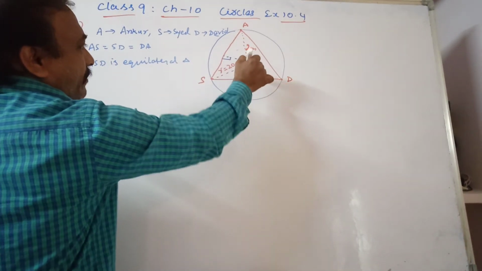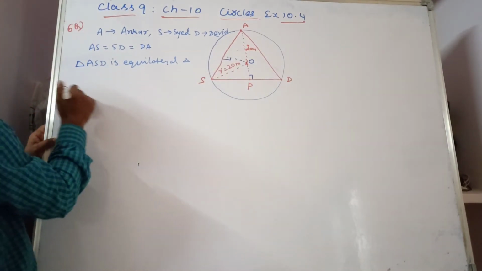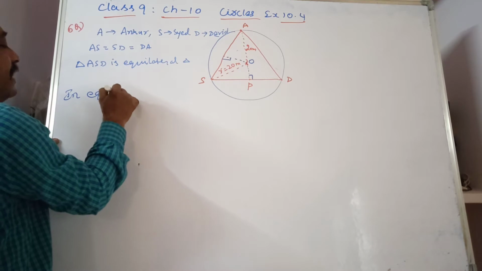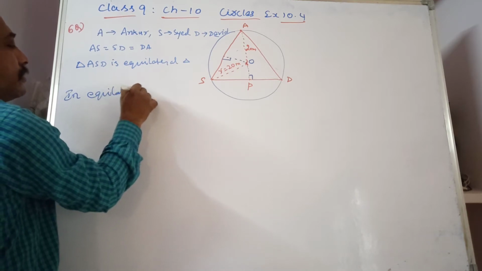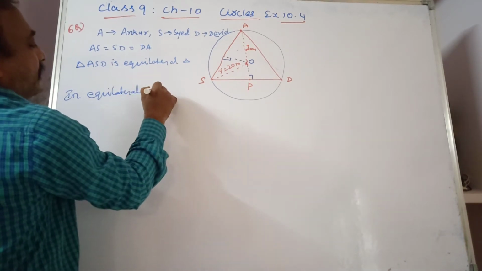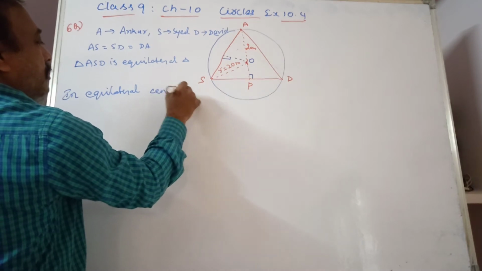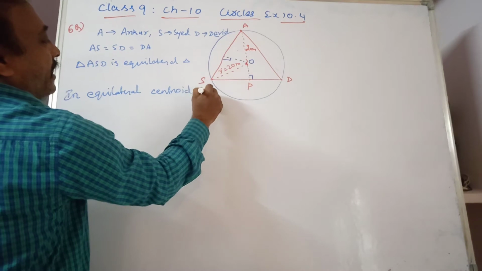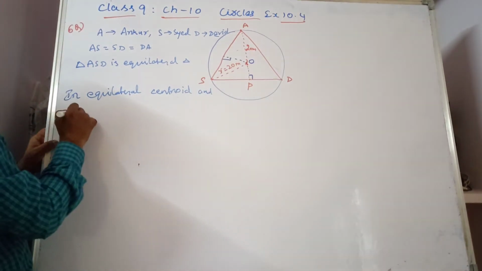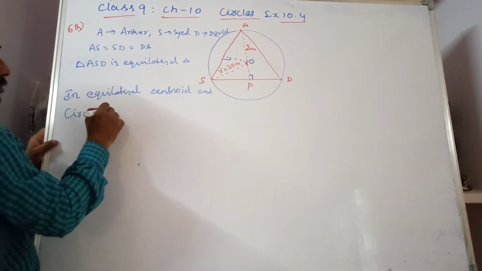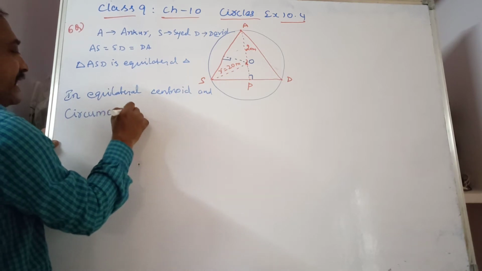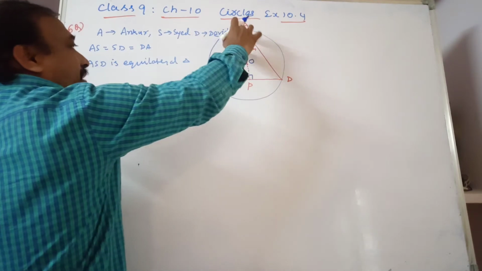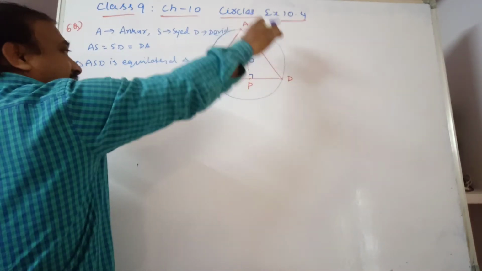The circumcenter is the center of the circle circumscribing the triangle, with the circle outside of the triangle.